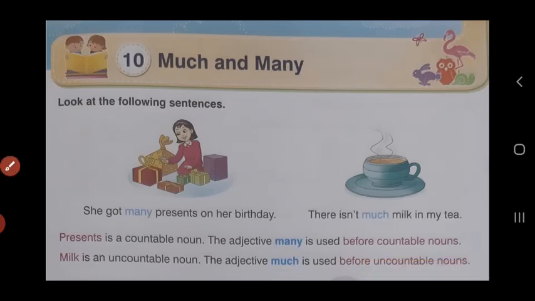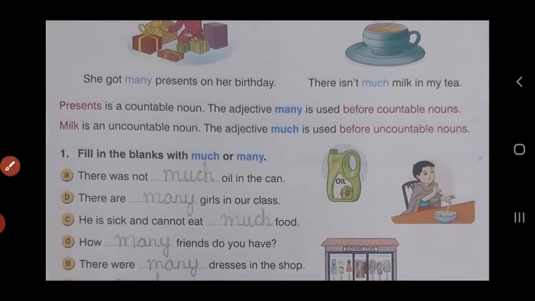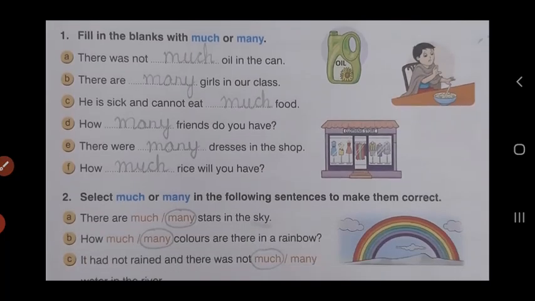Now that you've understood this, let us do the exercise. The question is, fill in the blanks with much or many. And how will you do that, children? Look at the noun. If the noun is something that can be counted, then we will add the adjective many. And if the noun is something that you cannot count, then we will use the adjective much. Let's start with the first sentence.